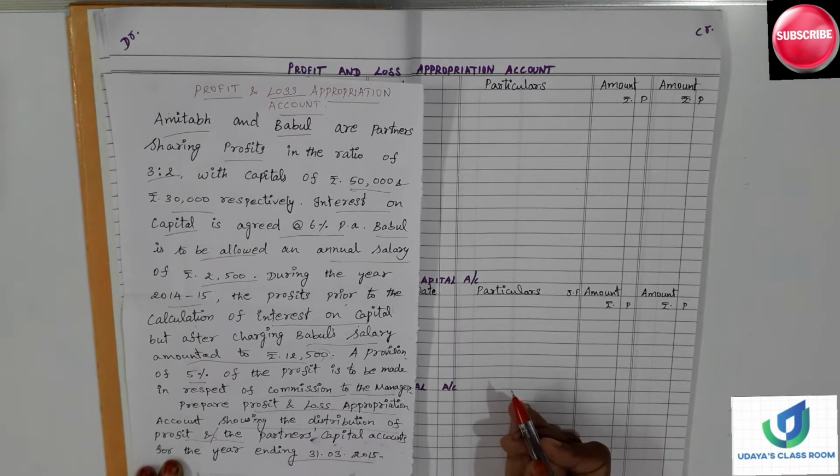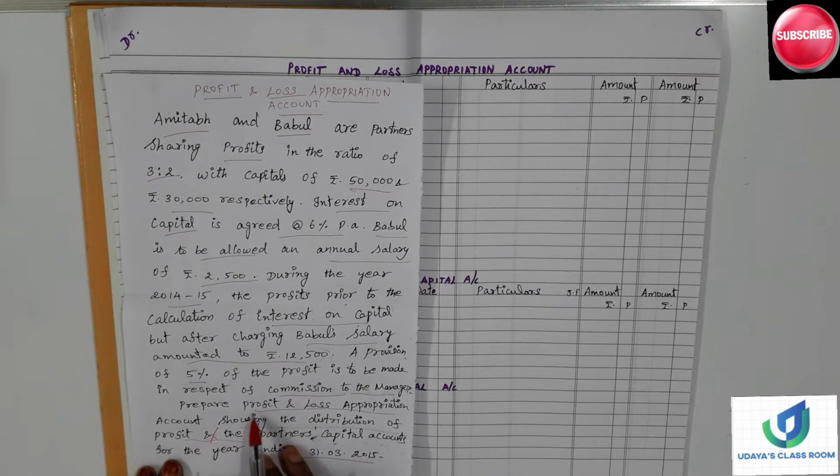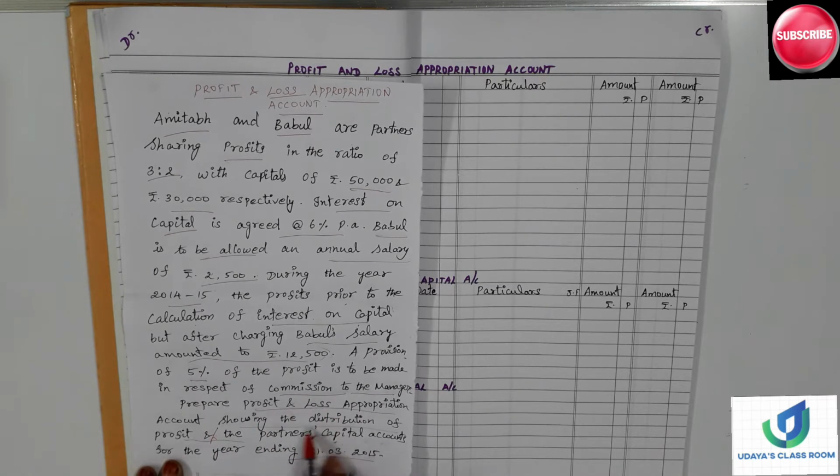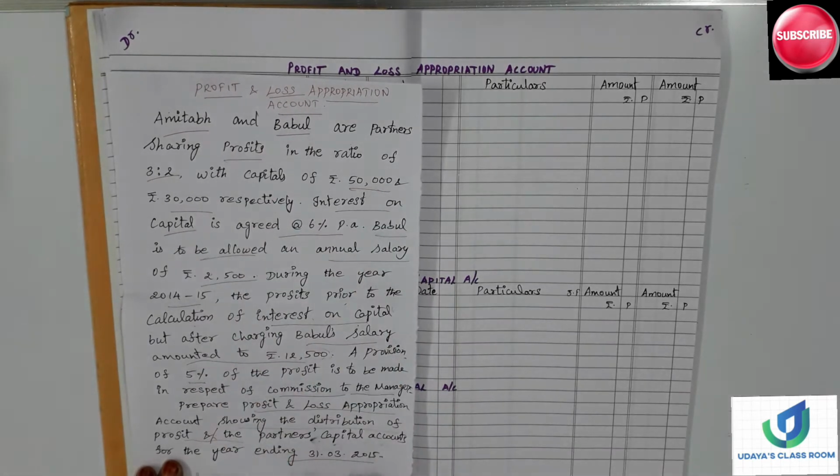So what we need to do is work out the profit and loss appropriation account, how we are going to distribute the profit among the partners and how we are going to transfer to the partners' capital accounts individually for the year ending 31st March 2015.